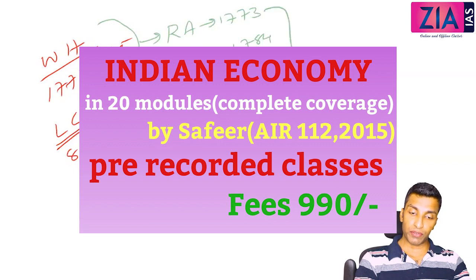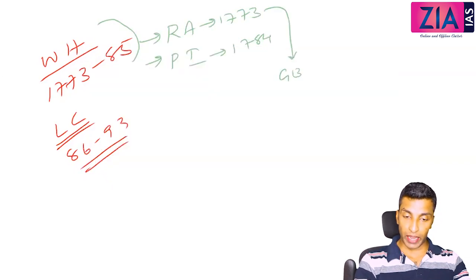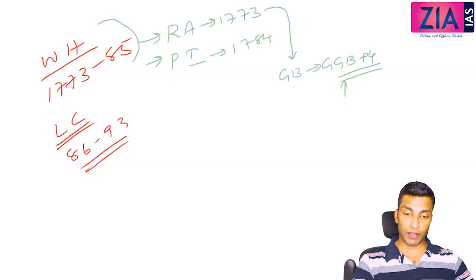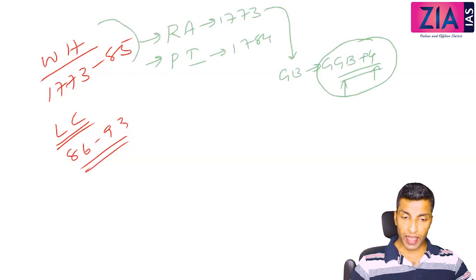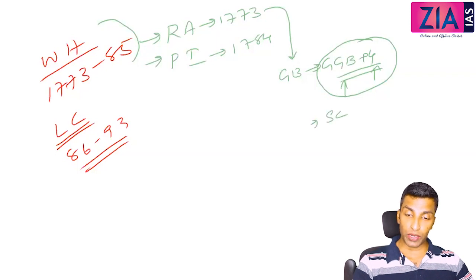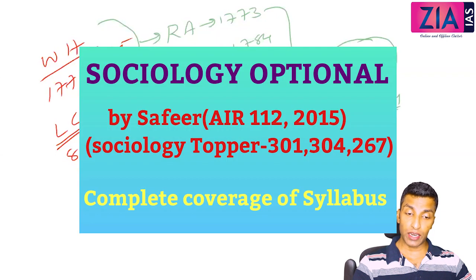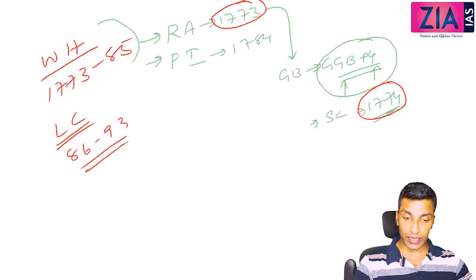In the Regulating Act we have discussed that the Governor of Bengal became Governor General of Bengal with 4 council members. The Governor General was appointed by the company, and the 4 members by the Parliament. Decisions were to be taken on the basis of majority, and the problem with majority we have also discussed. The second provision was the establishment of the Supreme Court, established in 1774. Don't be confused here. The act is in 73 and the court was established in 74 at Calcutta.